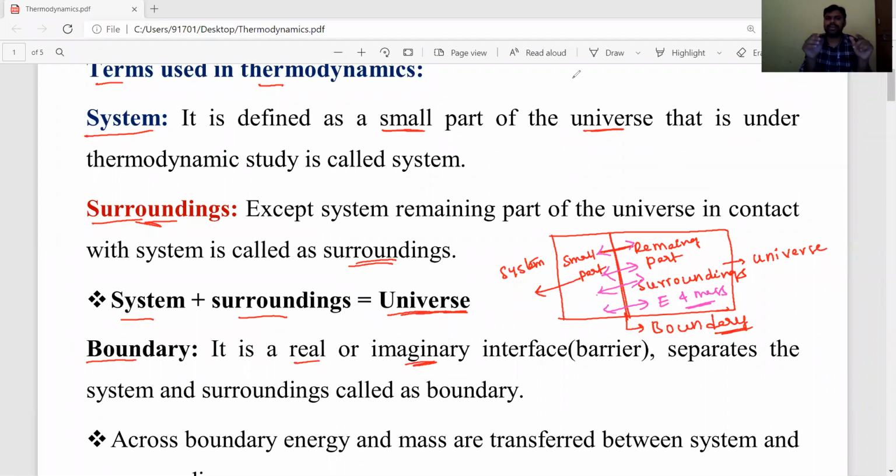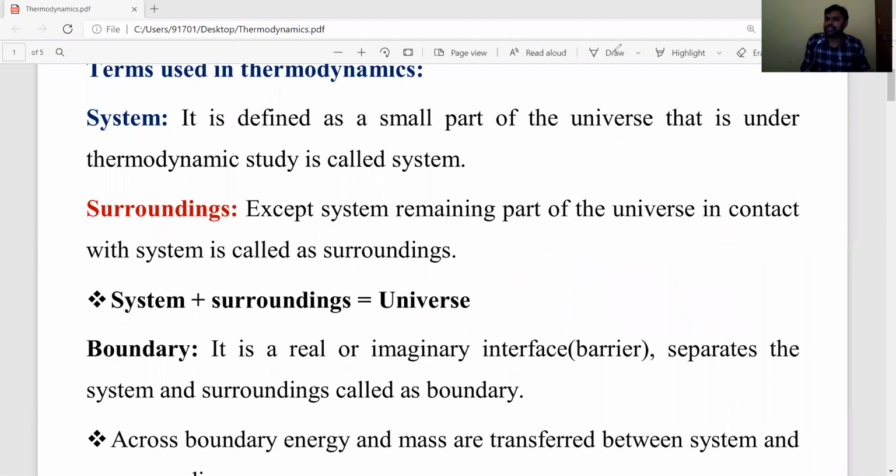Okay students, the important terms in thermodynamics: first is system, then surroundings. System plus surroundings is equal to universe, and the real or imaginary interface separating system and surroundings is known as the boundary. What is the importance of the boundary? It helps the transfer of energy and mass between the system and surroundings. Either energy is transferred from system to surroundings or surroundings to system, or mass is also transferred between the system and surroundings.